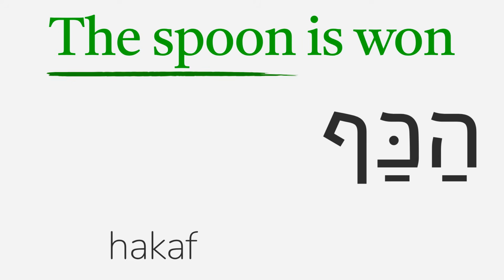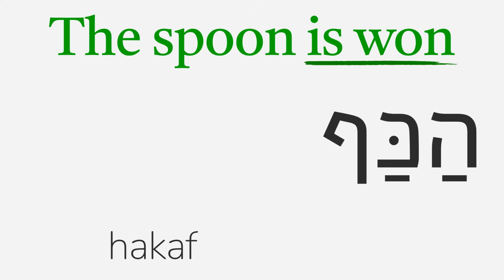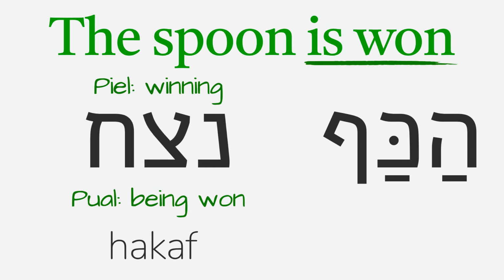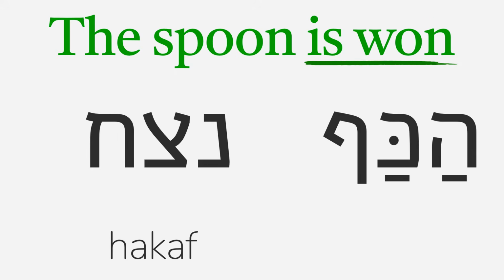Let's say the spoon is won. The spoon is hakaf, which is a feminine noun. The verb is won will be from the root nun tsadi chet. In the active piel binyan, this root has a meaning of winning. So in the passive pual, it has a meaning of being won. The verb is in the present tense, and since its subject is a feminine singular thing, the verb must also be in that form. The masculine singular form of the Pual present tense is regular.